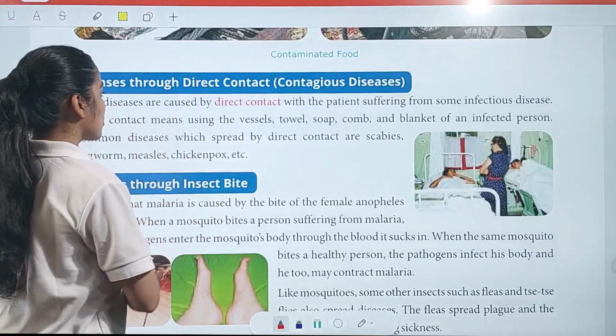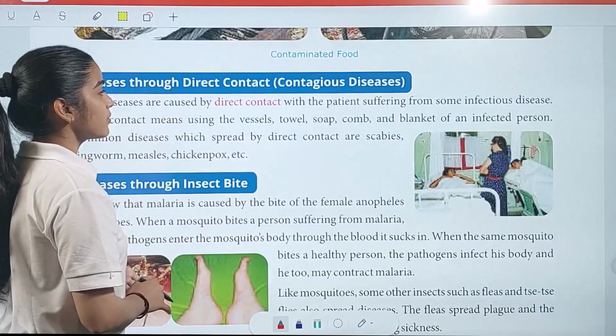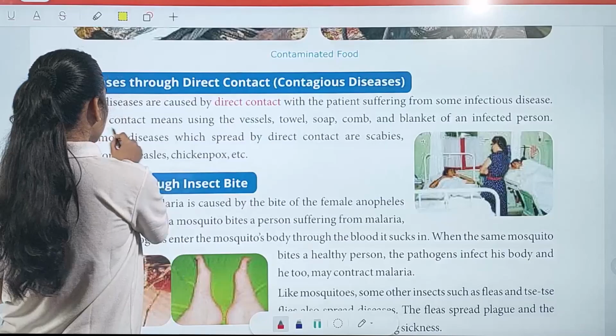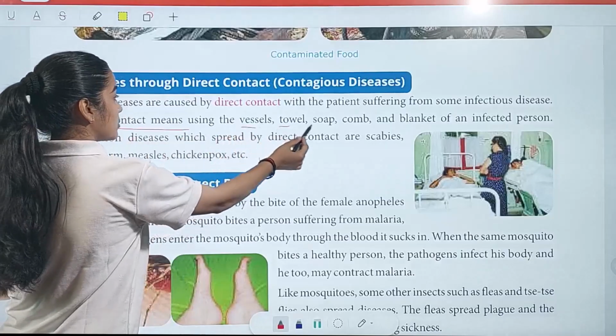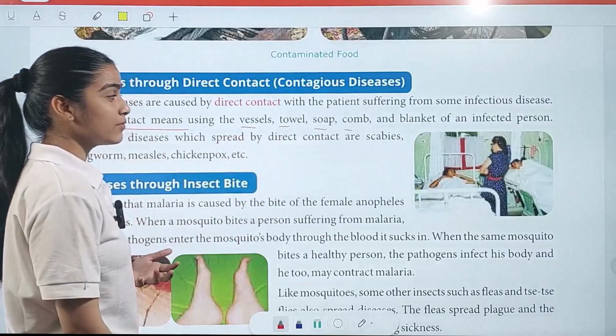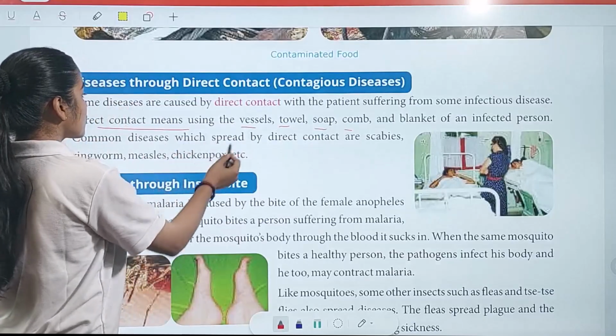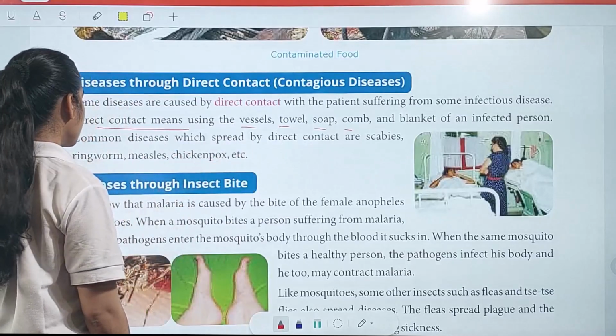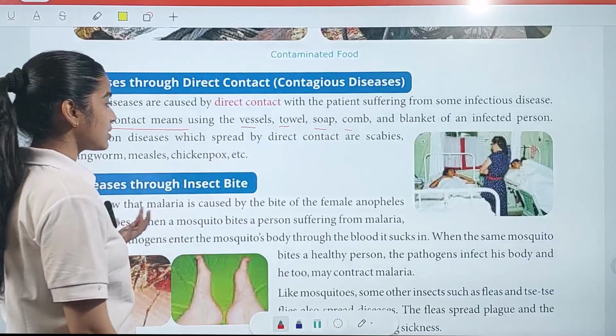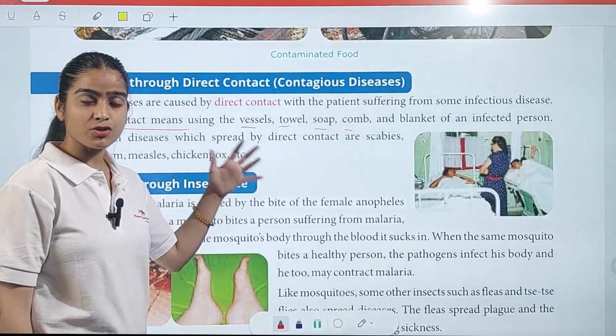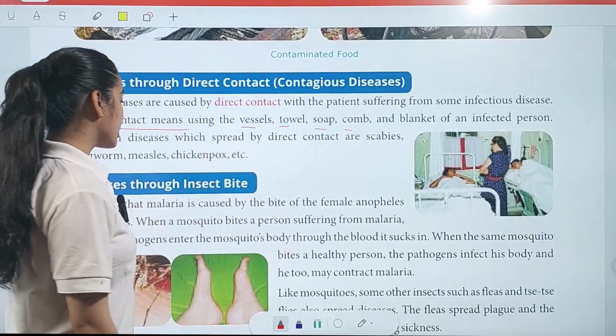Some diseases are caused by direct contact with a patient suffering from an infectious disease. Direct contact means using the vessels, towel, soap, comb, and blanket of an infected person. Common diseases which spread by direct contact are scabies, ringworm, measles, chickenpox, etc. These are the examples we have of diseases that can spread by direct contact.